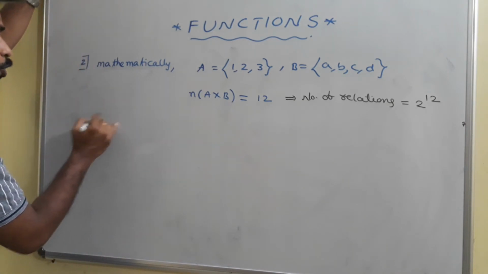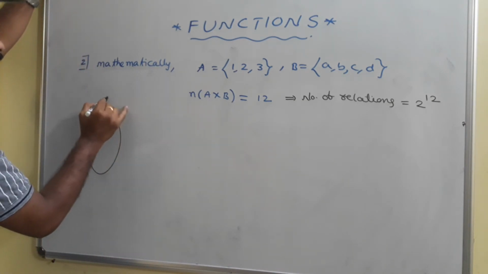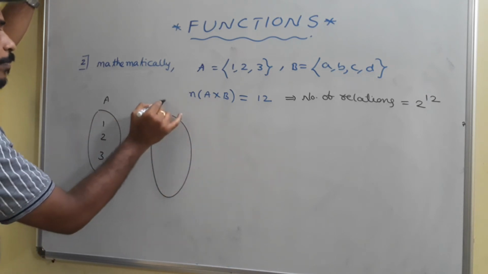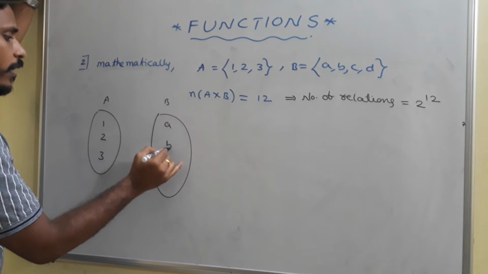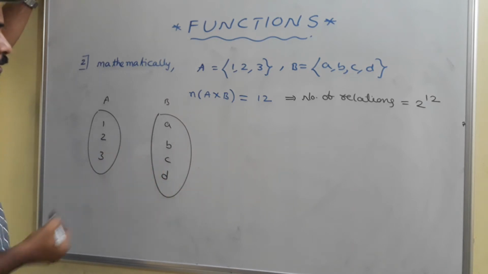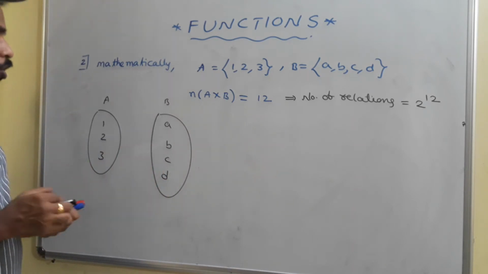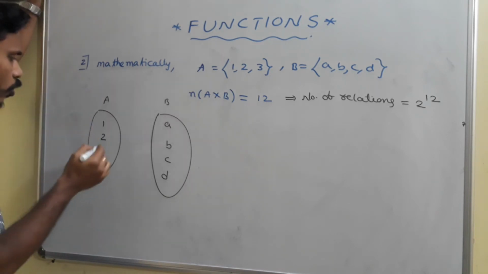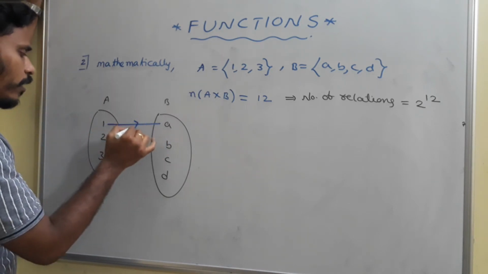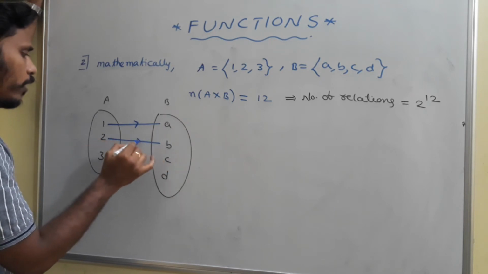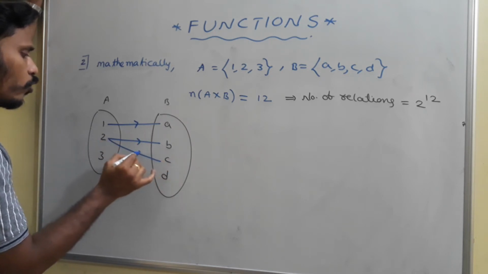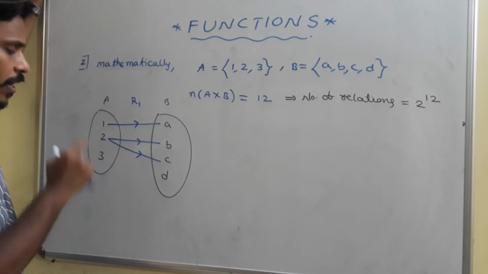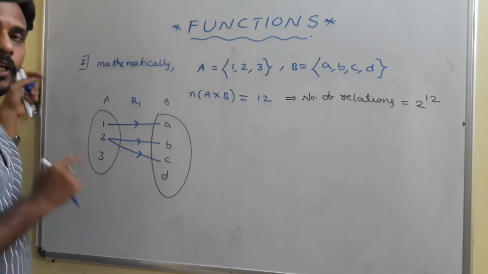I am going to give you examples like this. Just have a look. Okay, I will take the first set A with the elements 1, 2, 3, and the second set B with the elements a, b, c, d. Okay, right. So I will just give you one relation. Okay, yeah, you just look here. 1 to a, 2 to b, and 2 to c. So this is relation 1. Right. Is it a function or not? That's what we need to check.